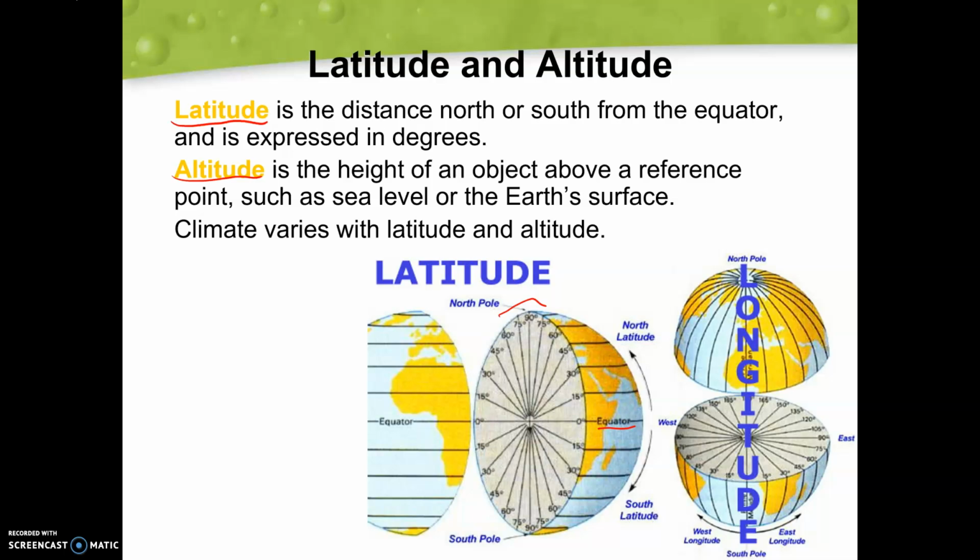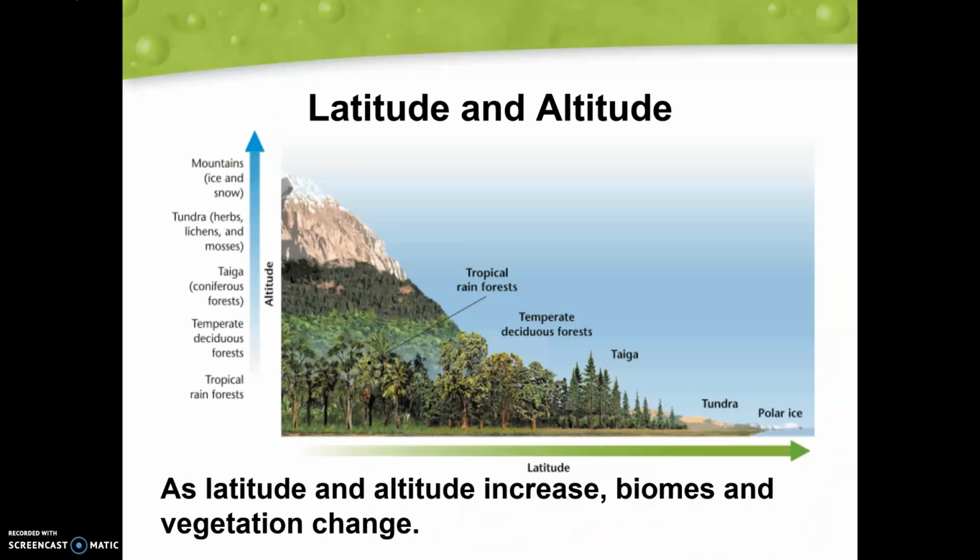And climates are going to vary with that latitude and altitude. So if we take a look here, as latitude and altitude increase, our biomes and vegetation is going to change.